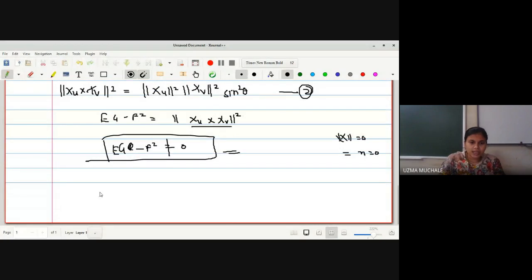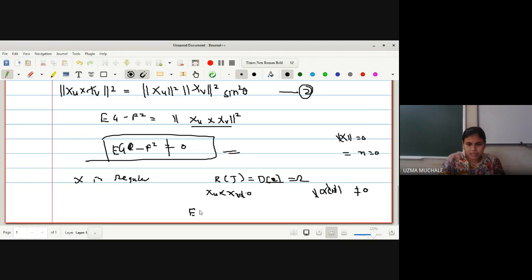So now we can have three aspects of x is regular. What do you mean by x is regular? The mapping x is regular if and only if rank of a Jacobian matrix is equal to dimension of a domain, that is dimension of a domain is 2, no? Or in another way you can say xu cross xv is not equal to 0. This is very similar to your alpha norm of alpha dash of t is not equal to 0, correct? And the next is EG minus F square is not equal to 0. I feel this one is easy. Whenever you want to prove mapping x is regular, this is easy.